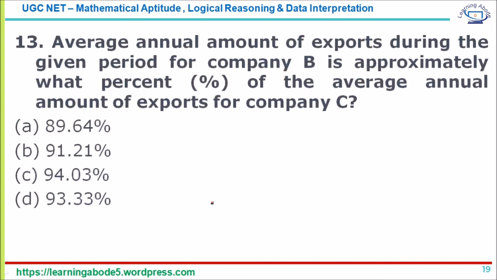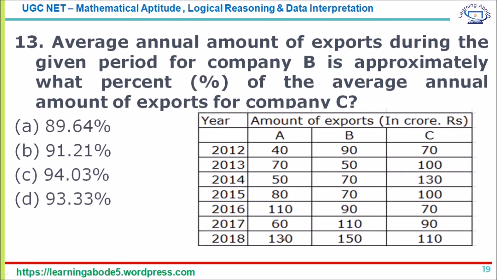Next question: the average annual amount of exports during the given period for company B is approximately what percentage of the average annual exports for company C? For company B the total is 630, and for C the total is 670, right? The question is, with respect to C, what is B, in terms of percentage? The problem is the options are very close, all in the 90s: 91, 94 and 93. So we just have to divide and find out.